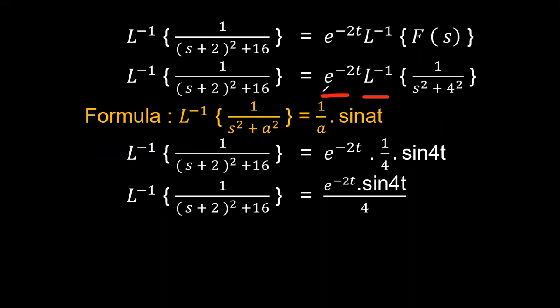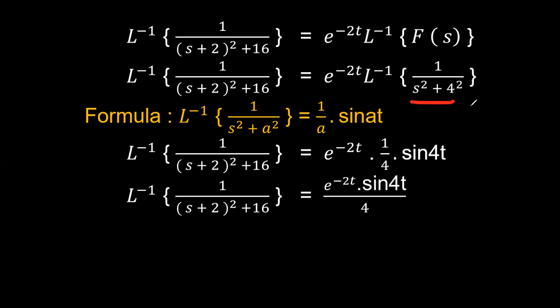So I have applied the inverse Laplace transform by using this shifting theorem. I have to remove this plus 2. Why? Because it is shifted by plus 2. So by using the first shifting theorem, I can get this e power minus 2t by eliminating this plus 2. So finally, what you will get here? 1 by s square plus 16. This 16 can be written as plus 4 square.